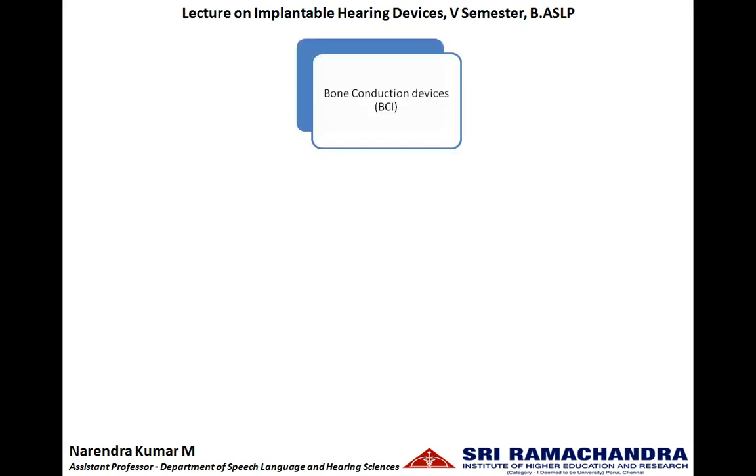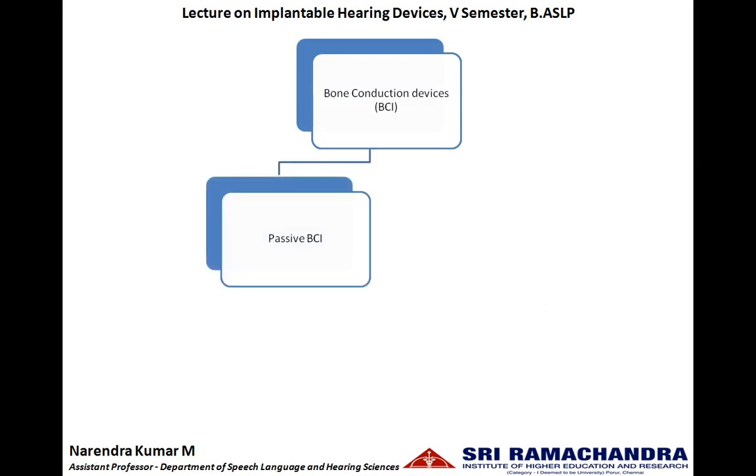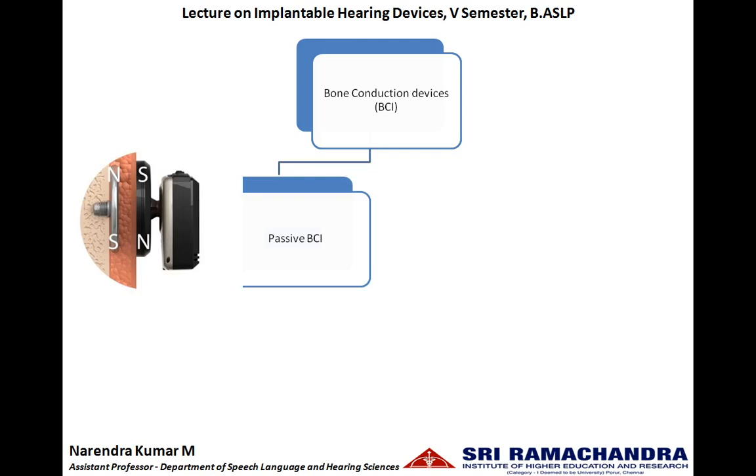Moving on to the bone conduction implants. These bone conduction implants are classified as passive and active. In passive, this is an example of a Baha device. The vibrating transducer is going to be over here. So it has a microphone, processor, amplifier and the vibrating transducer is going to be over here. And this is the bone, the skull bone. This is the soft tissue and skin. So the vibrating transducer does not have direct contact with the implant or the bone. So it is called a passive bone conduction implant.